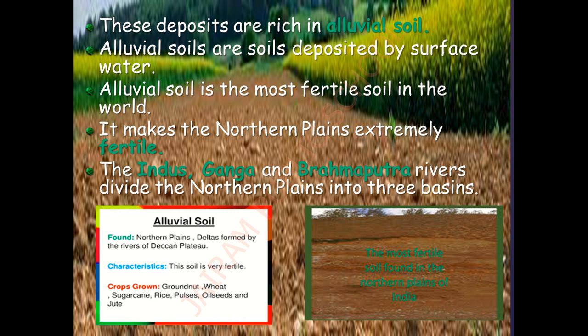So now we are going to see what are the rivers that divide the northern plains. The Indus River, the Ganga River and the Brahmaputra River divide the northern plains into three basins. Already three rivers flow in the northern plains, and these flowing rivers divide the northern plains into three basins.